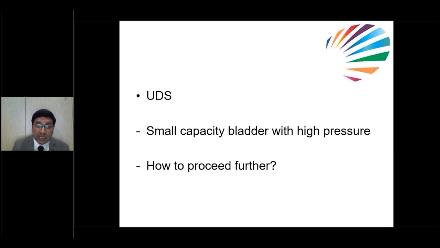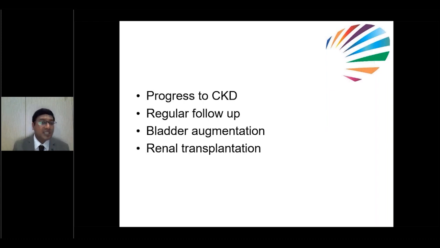These kids, despite anticholinergic medication and treatment of voiding dysfunction, usually they'll proceed to CKD. That's why we should be careful. These kids require regular follow-up, and usually in future they require renal transplantation. But before going to renal transplantation, always we have to do bladder augmentation. If you do transplantation in a kid with a small capacity bladder, obviously transplantation will fail. That's why before transplantation, these kids require bladder augmentation. Then we can proceed for transplantation in future.